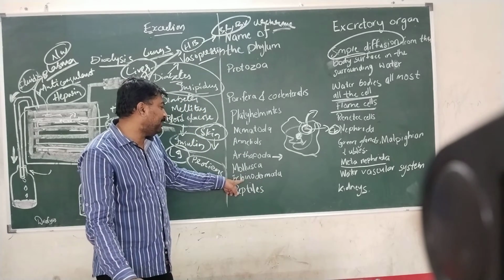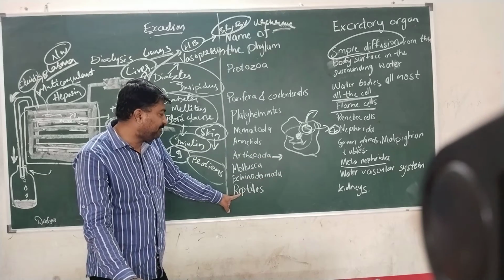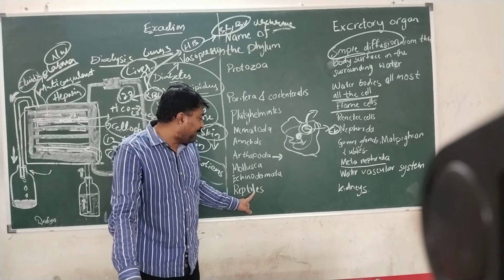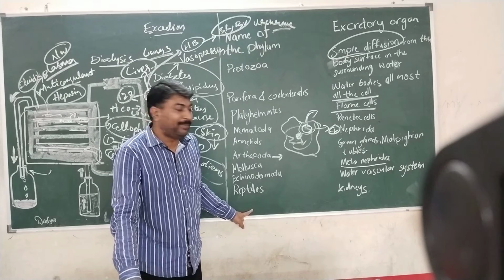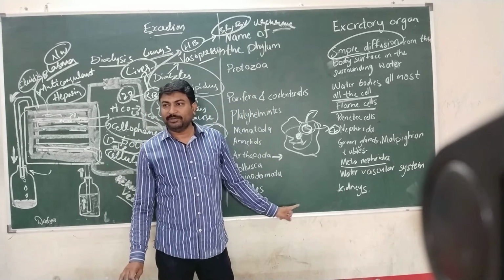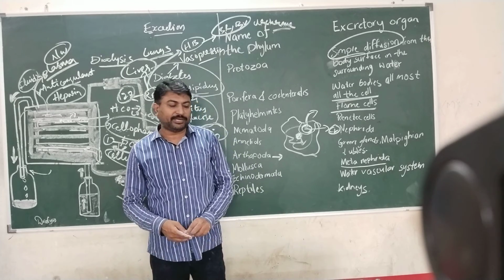Metanephridia will be present in echinodermata and molluscs. Reptiles will consist of water vascular systems, and higher animals, that is mammals, will consist of kidneys. Human beings, including all the mammals, will consist of kidneys as the excretory organs.